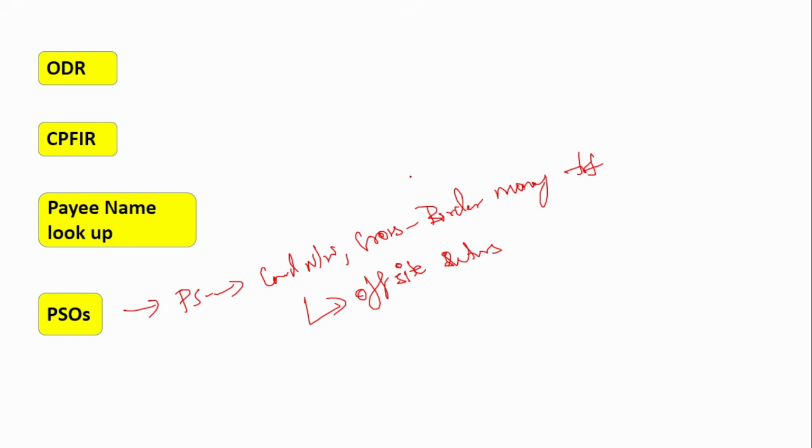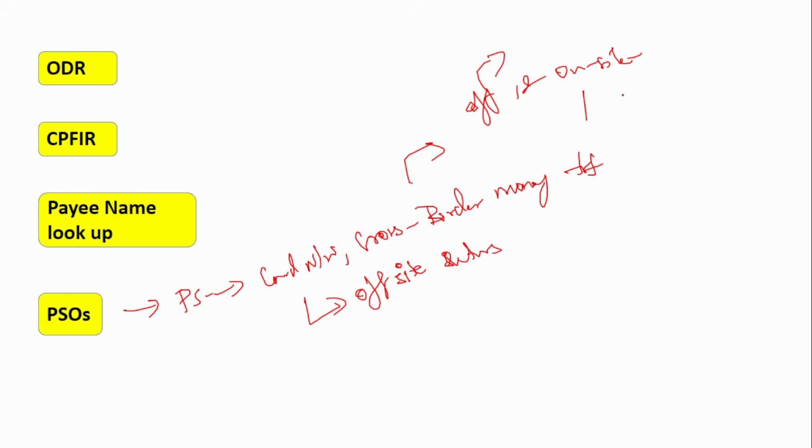We know that RBI supervises the banks through two things: off-site and on-site. Off-site means they will submit the reports. The regulated entities, or even these card networks and cross-border players, will on a regular basis, quarterly, half-yearly and even annually, submit whatever reports are required by the RBI. All these entities will submit.